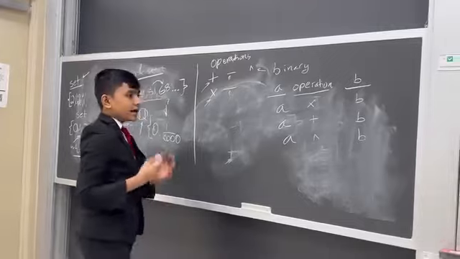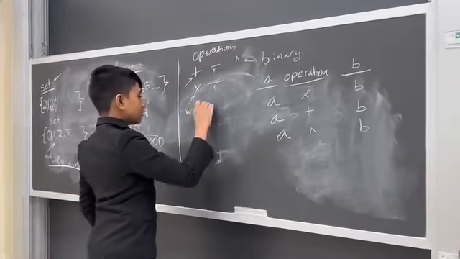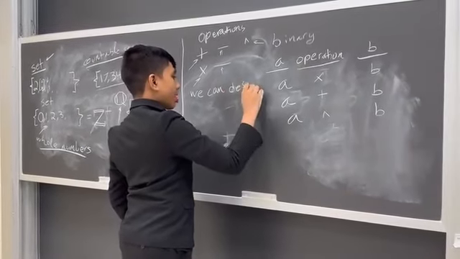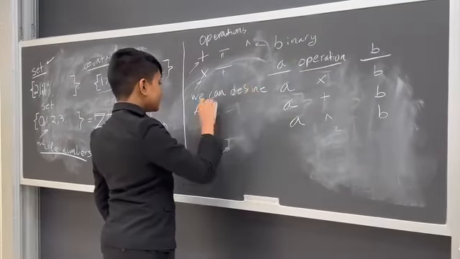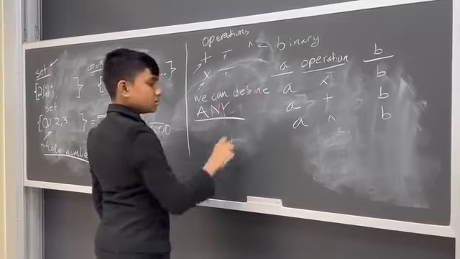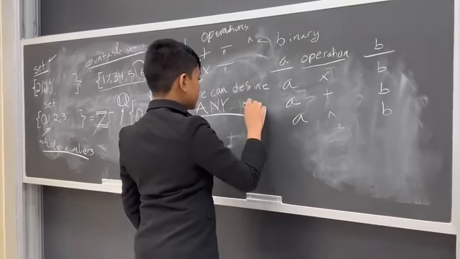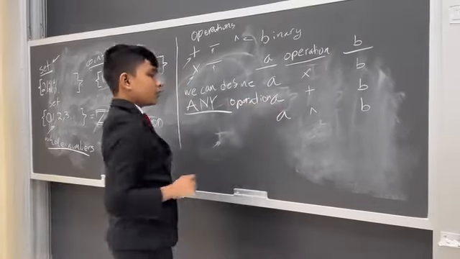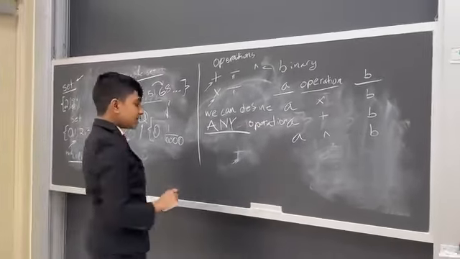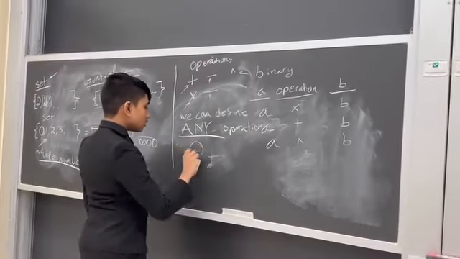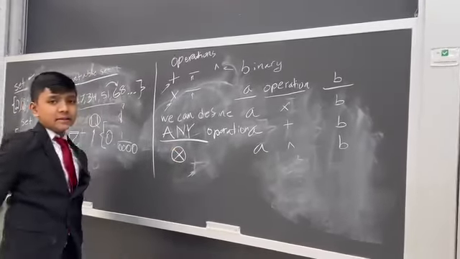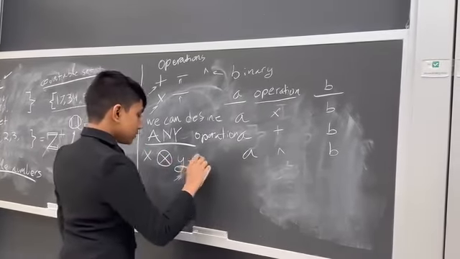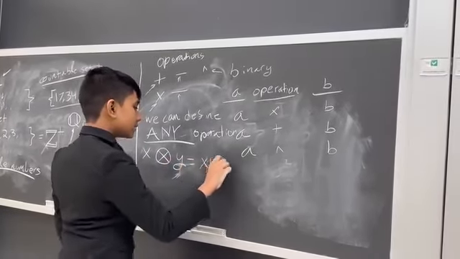So we can define any sort of operation. For example, consider an operation represented by this symbol, such that something like this happens.